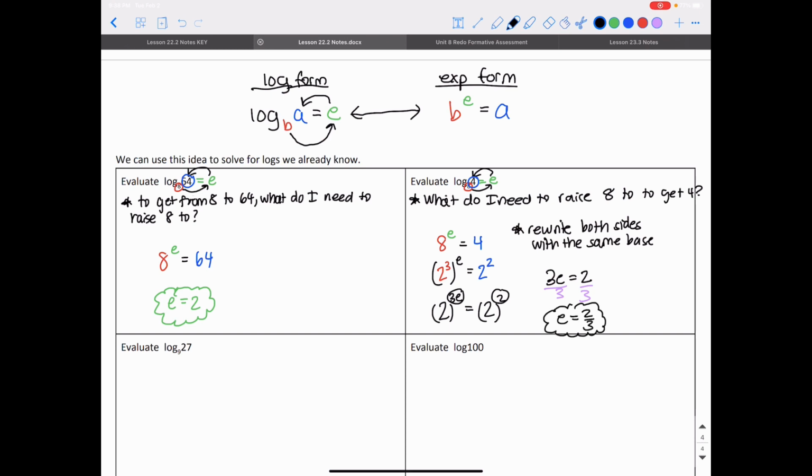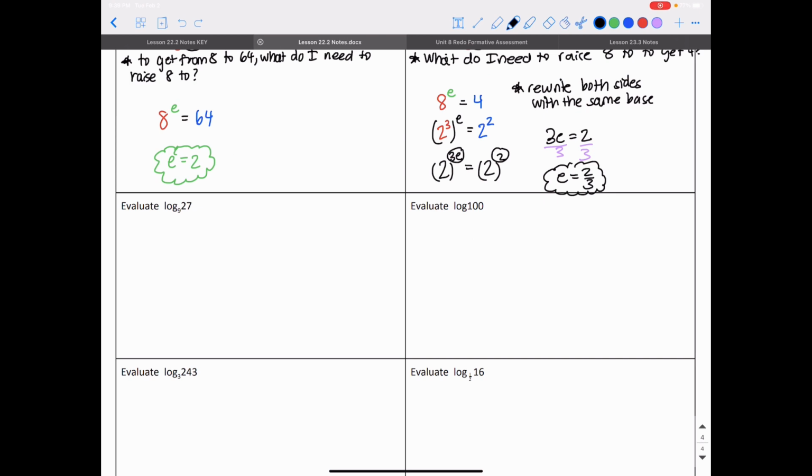And that's my answer. For this next problem, I have log base 9 of 27. I want to evaluate that. I'm going to set this equal to e. I want to know 9 raised to what power gives me 27. I can also think: my base is 9, my exponent is e, I don't know what it is yet, and that's equal to my answer, which is 27, if I convert between logarithm form and exponential form. I can also think about the arrows if I want instead. I don't know what e is, so I'm going to need to figure it out.